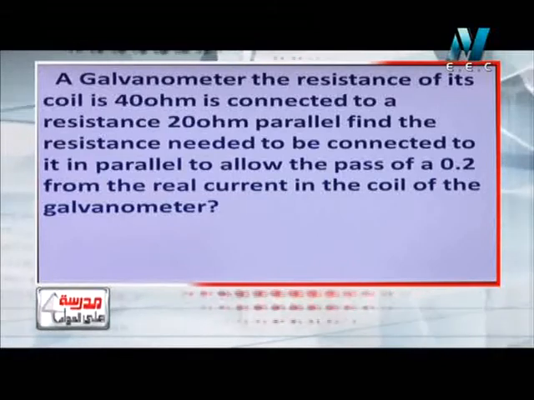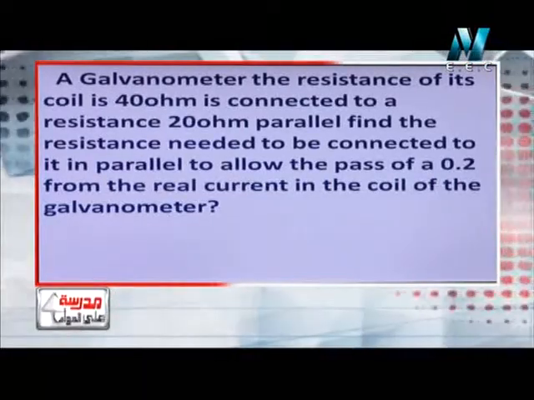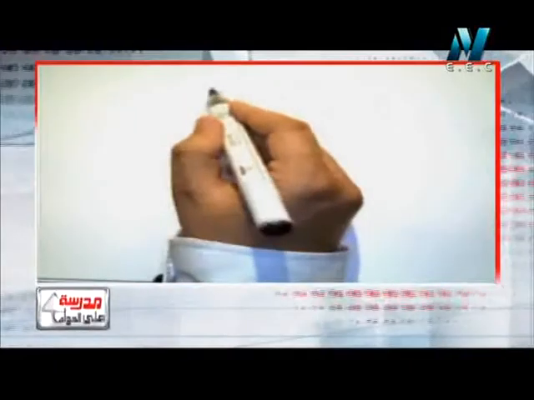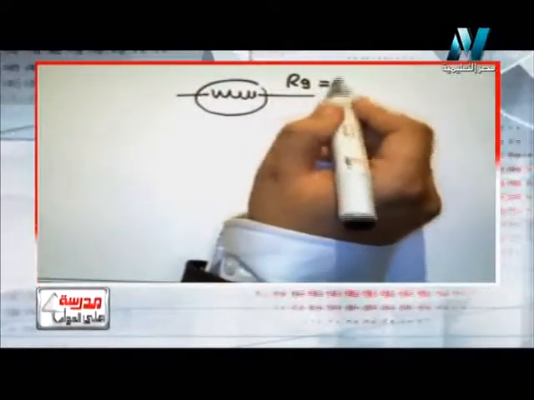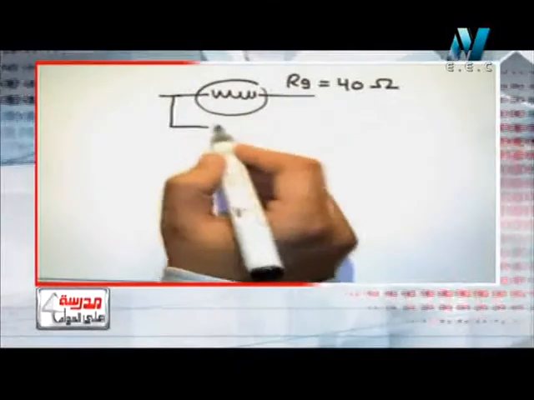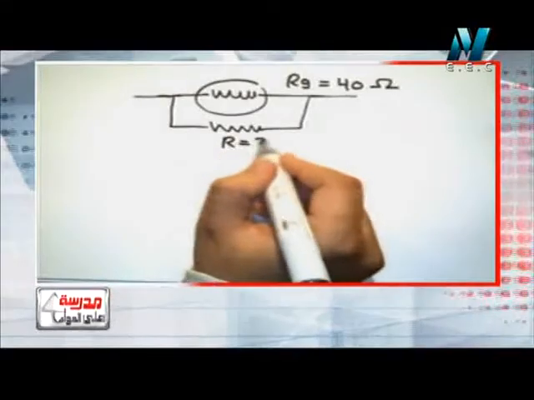Okay, let's try to solve it. So he said that we have a galvanometer. Rg of the galvanometer is 40 ohm. And it is connected to a resistance 20 ohm.